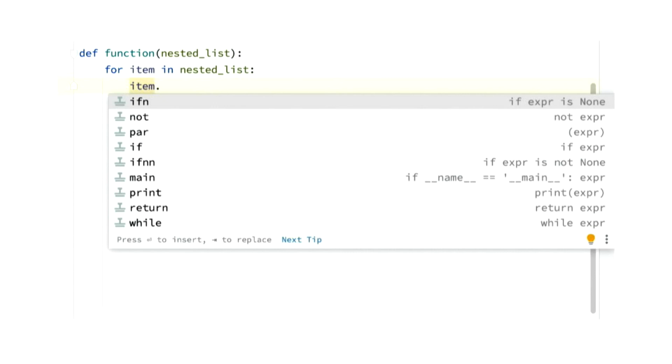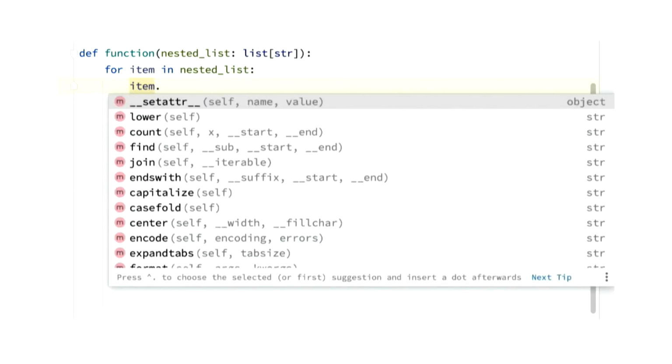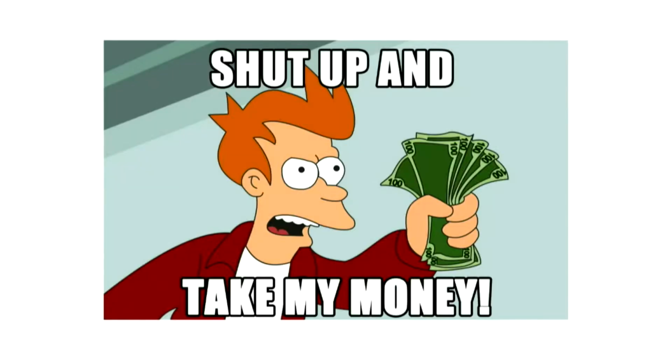Another case is when we're unpacking a nested data type. Here, there's nothing, but if we use some type annotations, now we can auto-complete with strings. Okay, so now that we know why types are important, let's go use them.